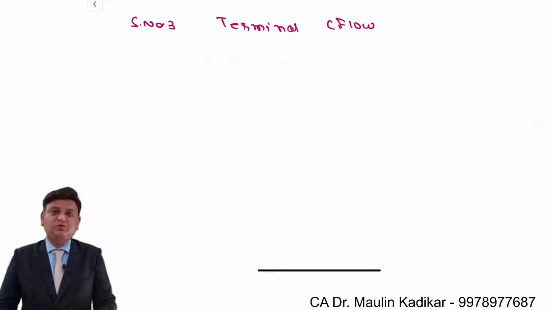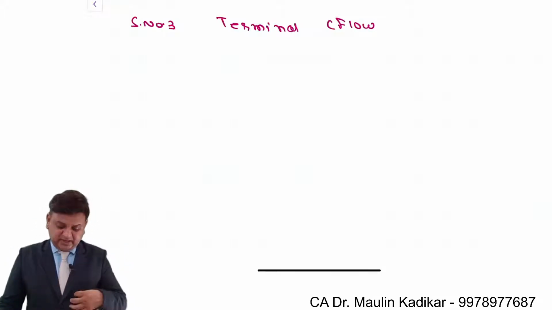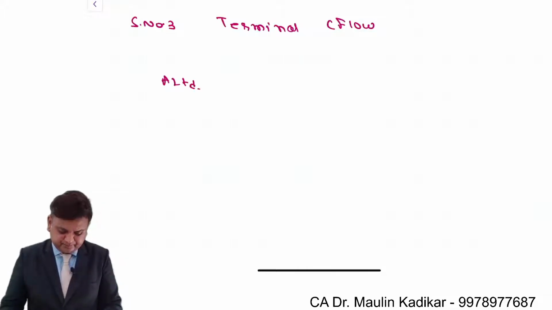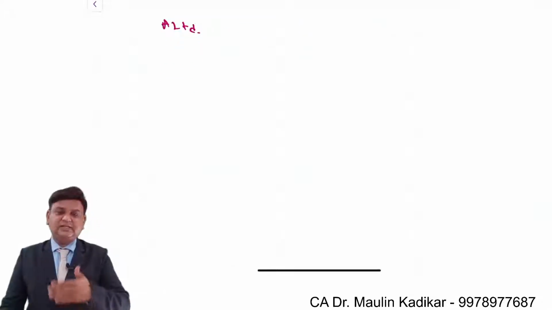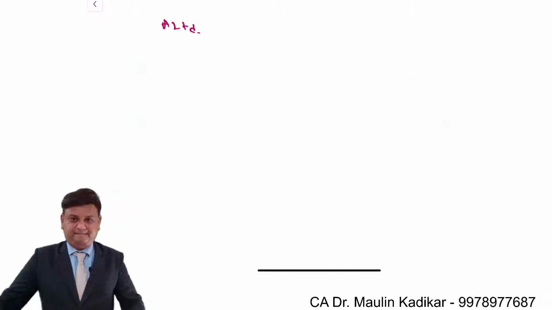Now before I proceed to compute the terminal cash flow, there are a few questions which I want to ask you. Suppose there is a company called A Limited. We know that as far as the income tax is concerned, we have certain rules and regulations. So I'm discussing one of them with you like this.